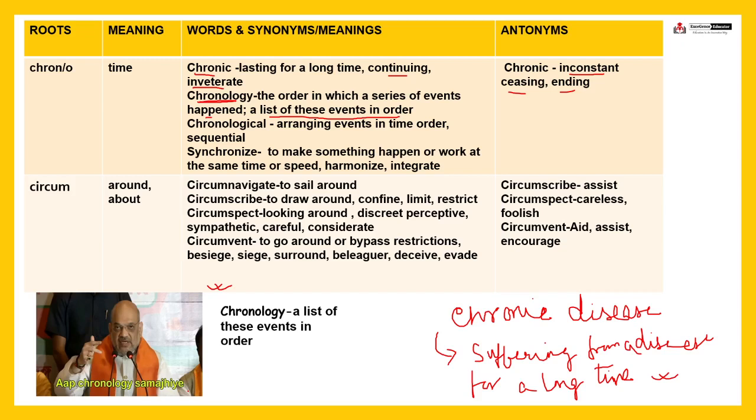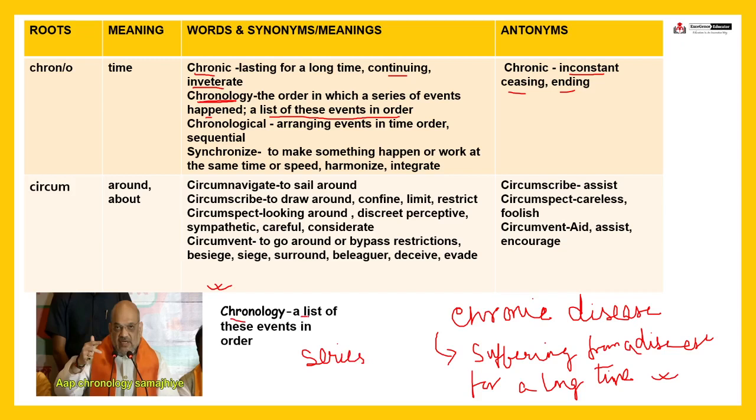He is saying आप chronology समझिए, ठीक है ना? So he was perhaps referring to the CAA or NRC, like that. I don't want to go into politics, but he was trying to make the media persons understand the actual chronology of the events, that is the series of events. Fine. Series of events.